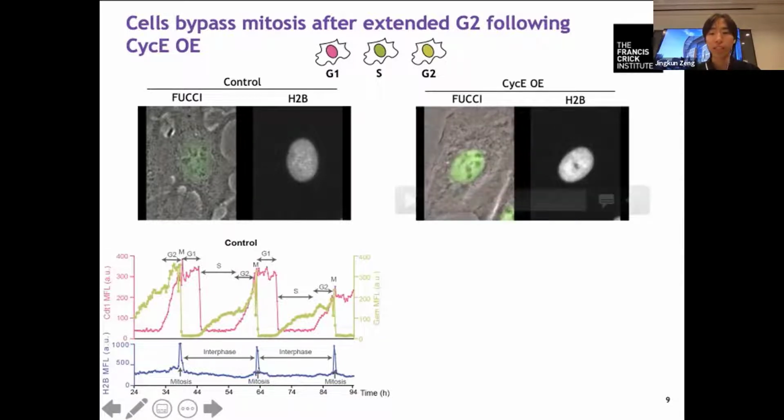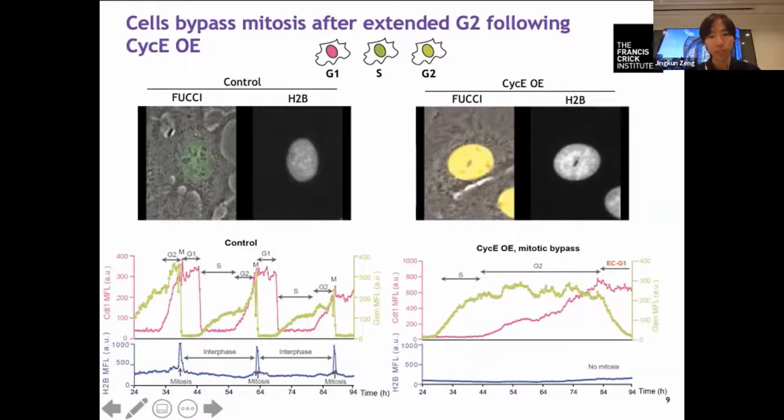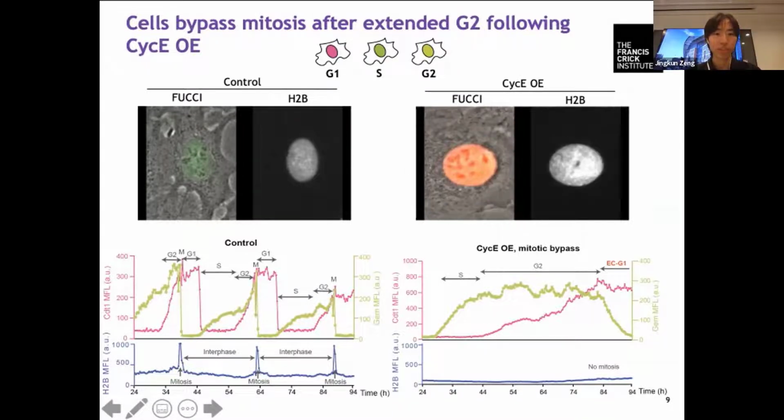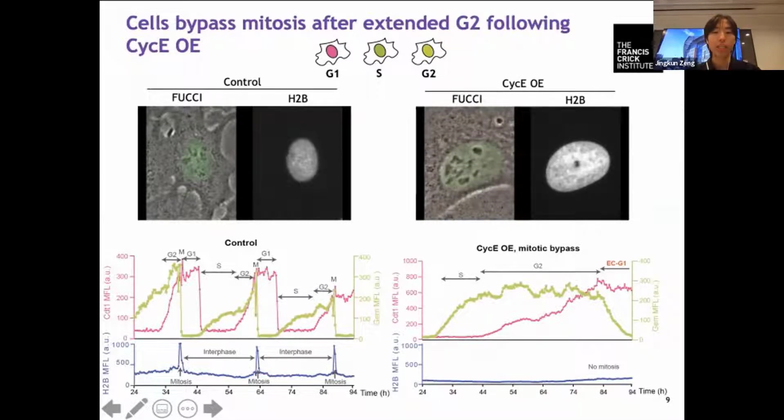We then look at the cell overexpressing Cyclin E. So right now, this cell is yellow in G2, and it's supposed to have mitosis, but instead of having mitosis after that, it goes into a red G1 phase straight away. And on this intensity plot, you can see that the cell has a very long G2 phase, and followed by that, geminin is slowly degraded with no signs of mitosis.